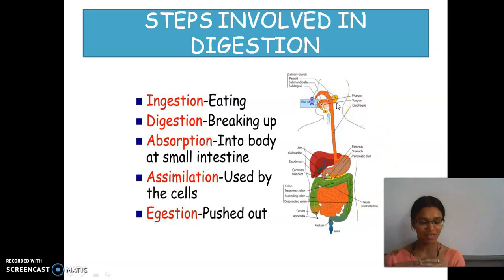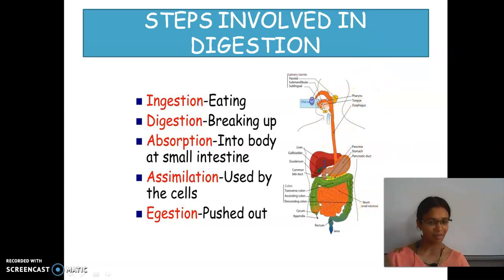In addition to this, the parts involved are the glands, that is the buccal cavity, the liver and the pancreas. The parts located in this digestive tract are called the alimentary canal.